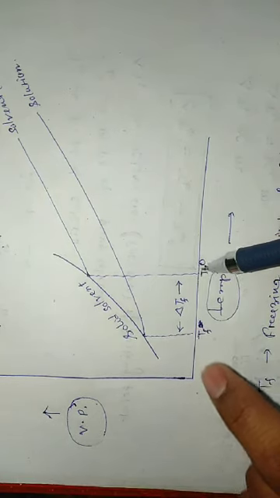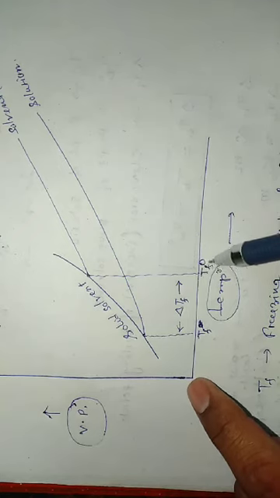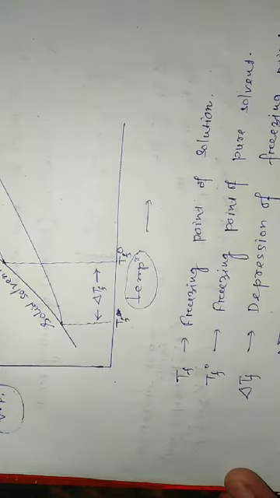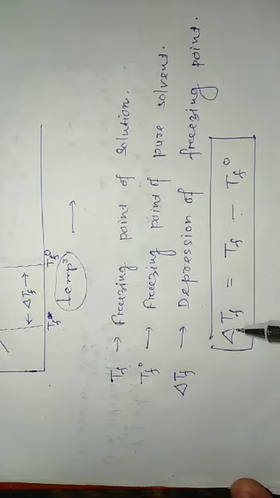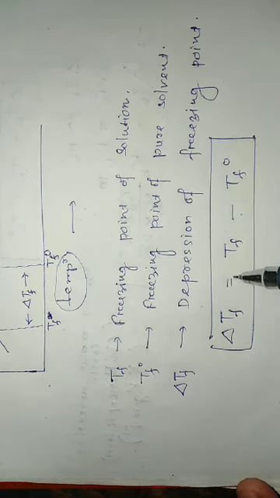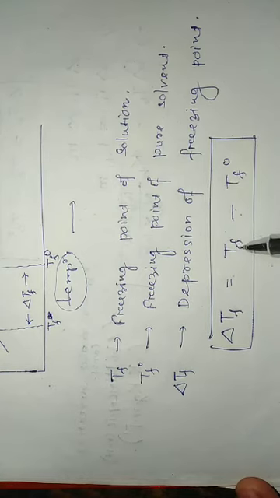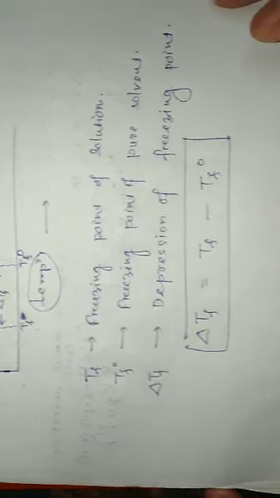Delta Tf is the difference between Tf naught, the freezing point of the pure solvent, and the freezing point of the solution. So this is the relation to find out delta Tf. Delta Tf equals Tf minus Tf naught. So delta Tf, the depression of freezing point or lowering in freezing point, equals the freezing point of the solution minus the freezing point of the pure solvent.